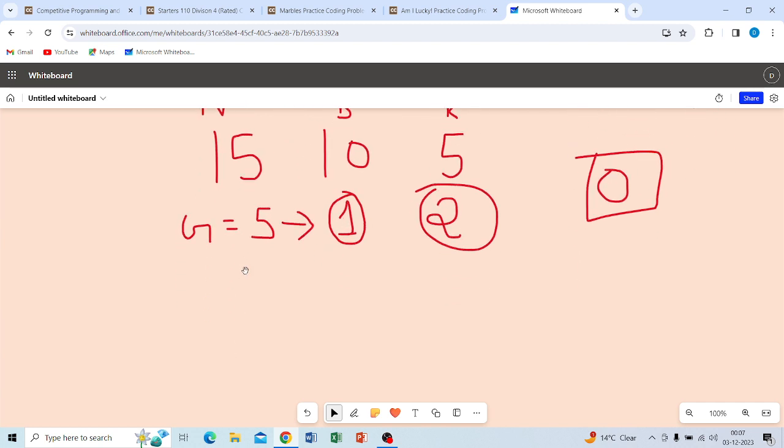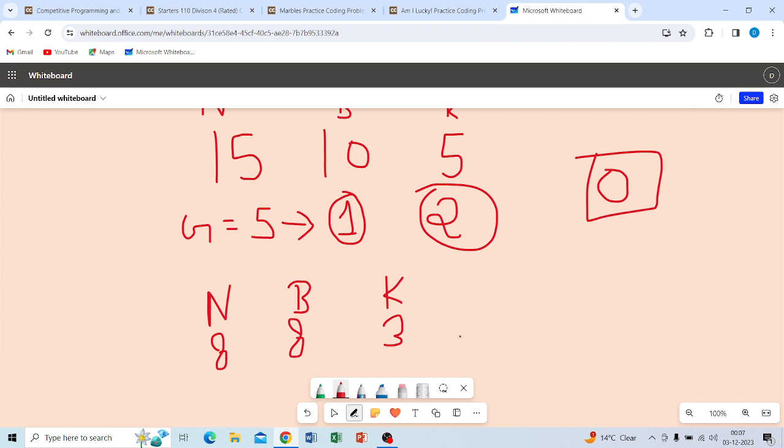8 8 3 means 8 number of students and 8 number of boys, because they don't have any girls, and 3 is the pairing. Okay, so how can you solve it?